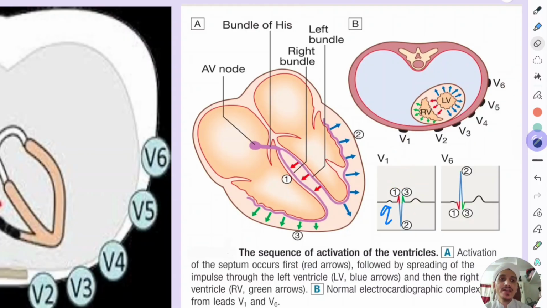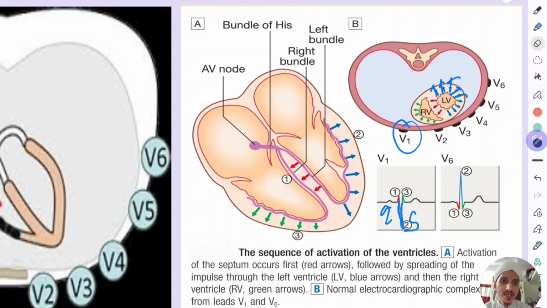Now the second step will be, the impulse will start spreading to the left ventricle. It will spread to the left ventricle, that is away from V1, and the left ventricle is powerful, so the amplitude will be negative in V1 like this. So this is the S wave.